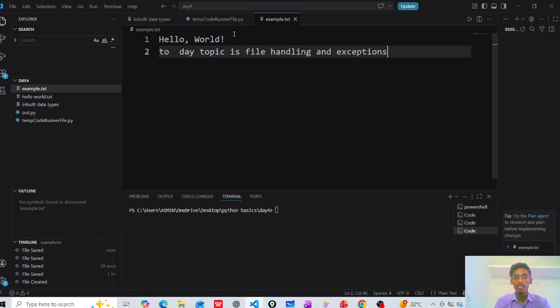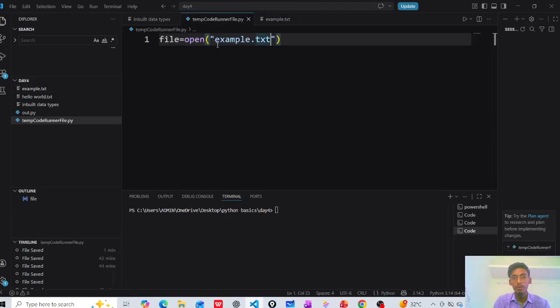In the file I have entered this data. Then in the program I write file equals open, example.txt, and I want to read whatever data is in the example.txt file.